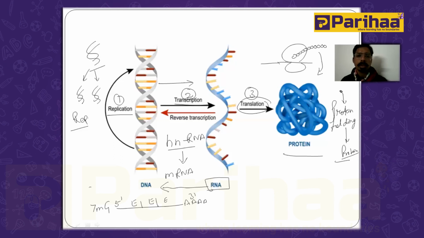The central dogma involves the formation of RNA from DNA, but the exception involves the formation of double-stranded DNA from single-stranded RNA. During this reverse transcription, the mRNA forms the cDNA. We can say this is the structure of mRNA and it converts into the cDNA, the complementary DNA. This is the structure of complementary DNA.